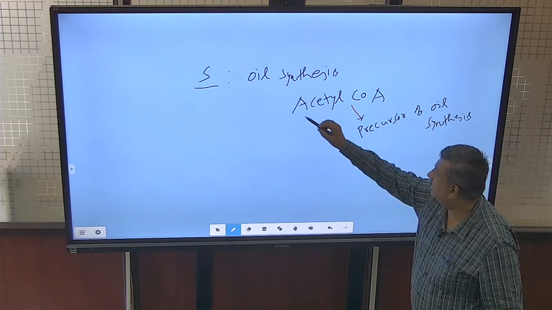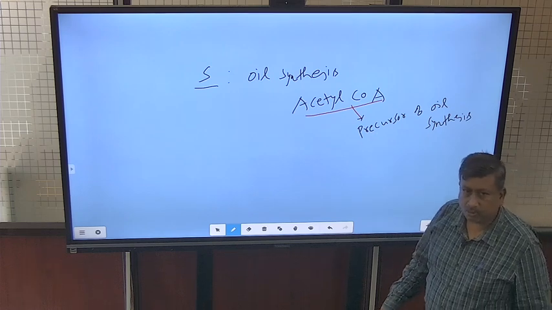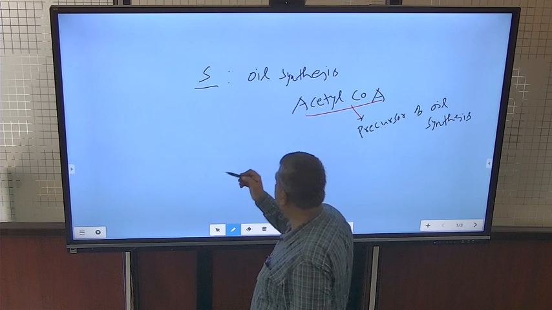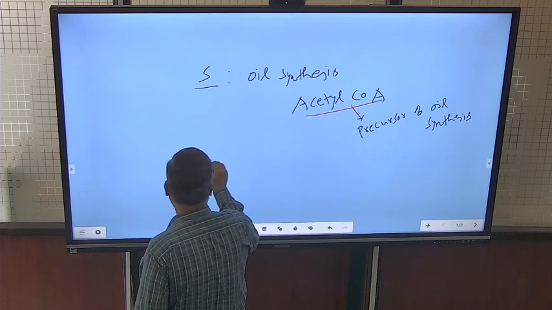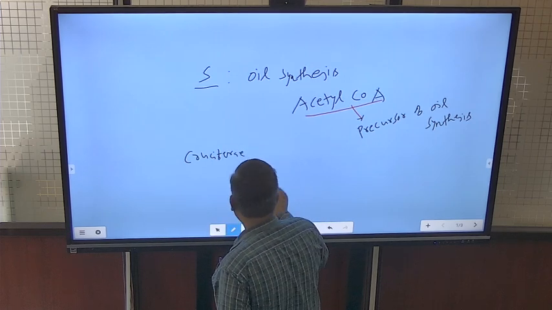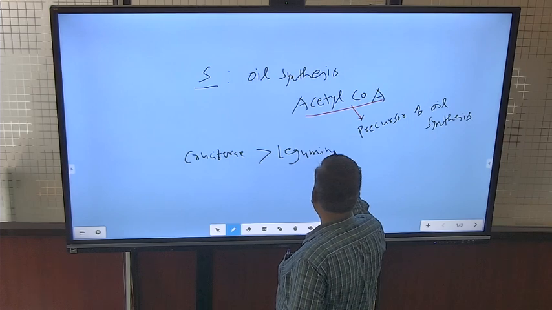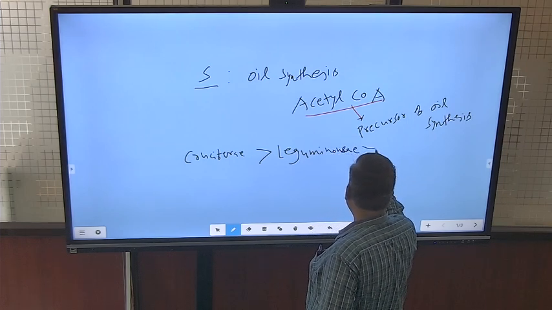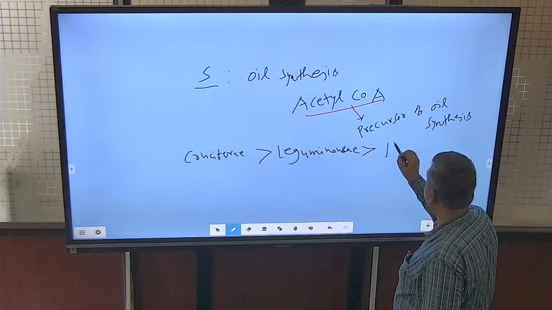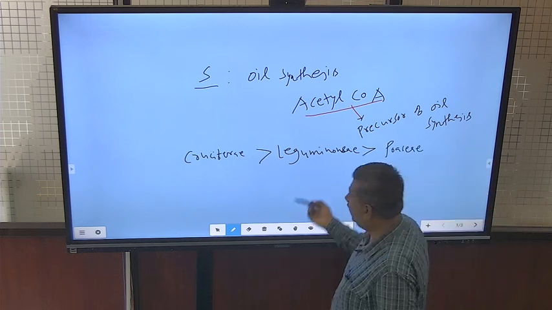It is generally asked in examinations: why is sulfur required for oil synthesis? For the formation of acetyl coenzyme A. That's why the sulfur requirement of crucifers, the Cruciferae family members, is more than that of the Leguminosae family members, where the nitrogen requirement is also high, and the Leguminosae requirement is more than that of the Poaceae or Gramineae family. So crucifers like mustard.